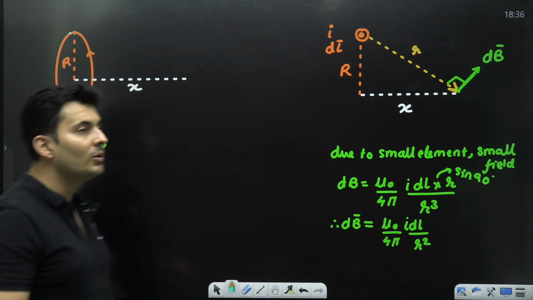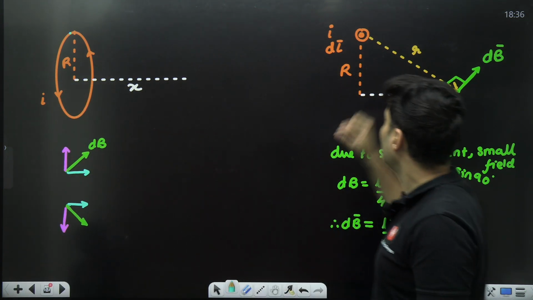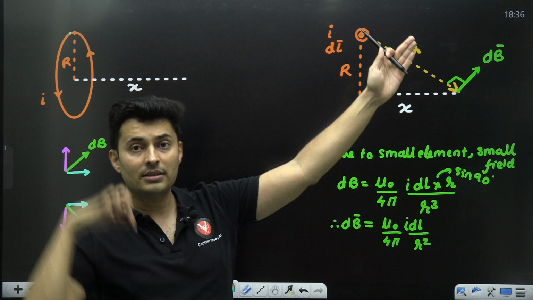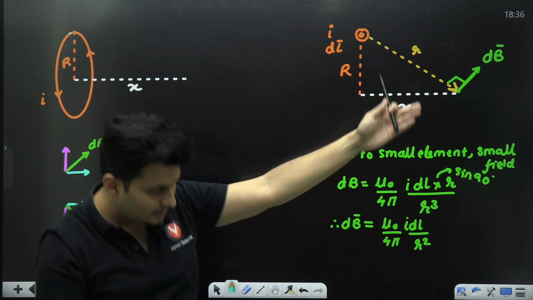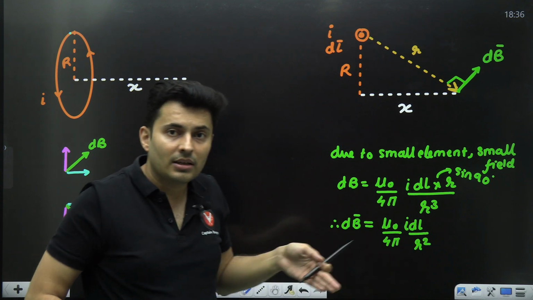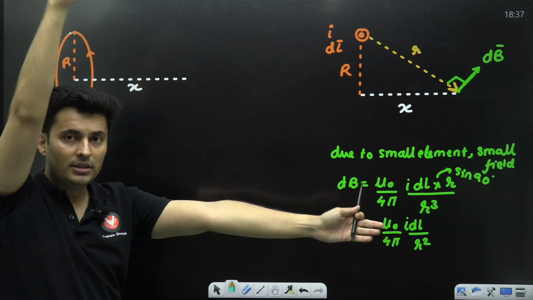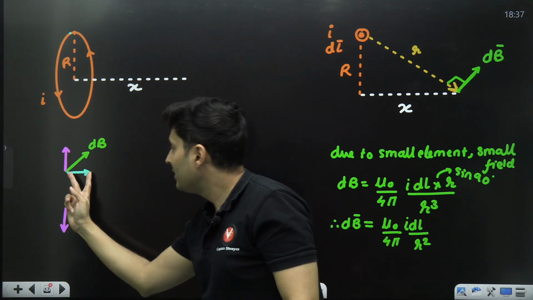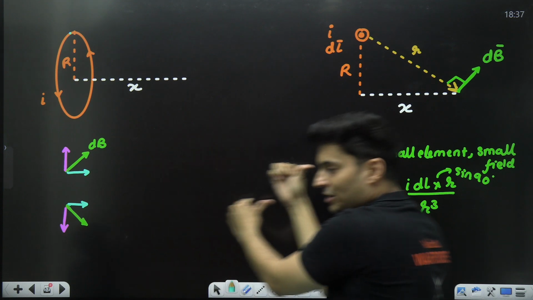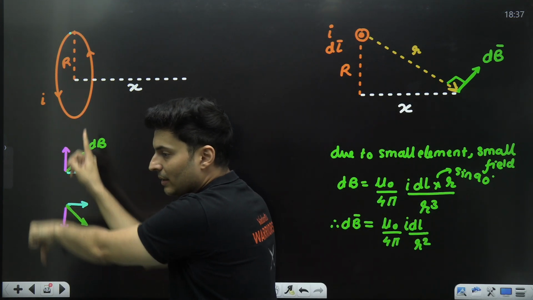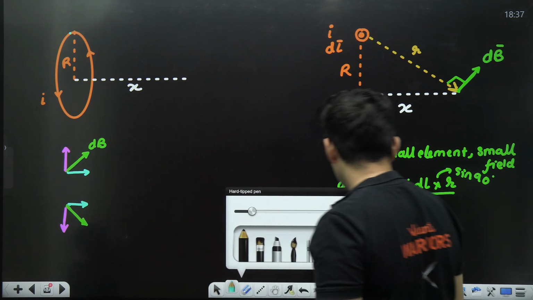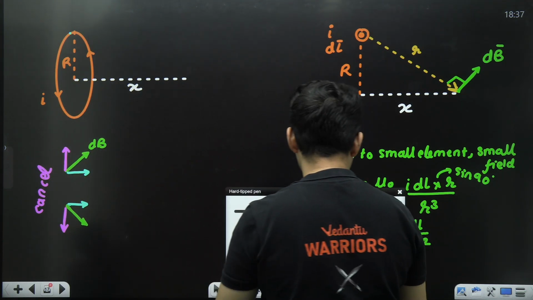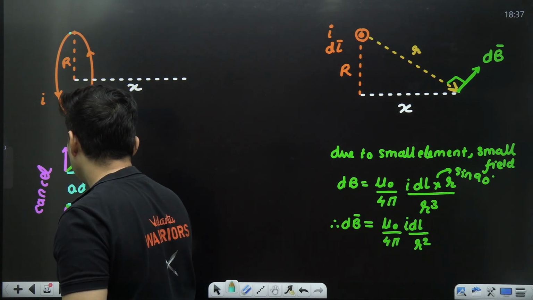Which one of them will you think will cancel? Think, the current on the top, which is going towards you, is producing the magnetic field like this. The same wire, when it goes below like this, will produce a magnetic field this way. This magnetic field has two components, and this one again has two components. Don't you see this and this, X and X, same direction, will add. The vertical components cancel. Exactly. So these components will end up cancelling out each other and these components will basically add. That's what you will write down.